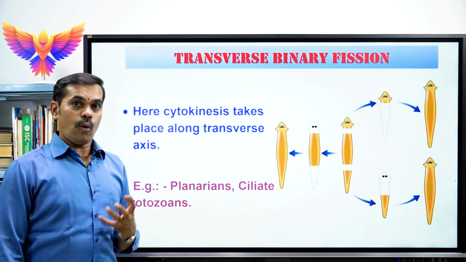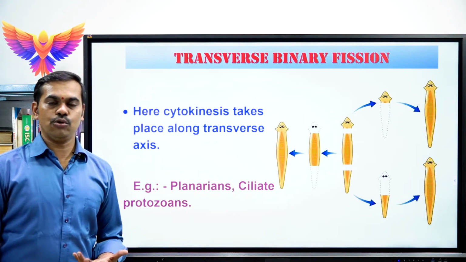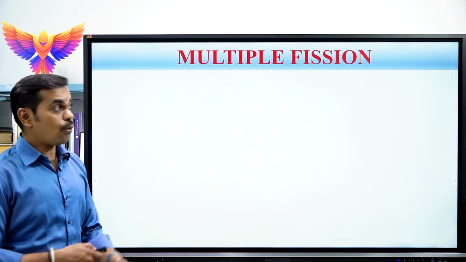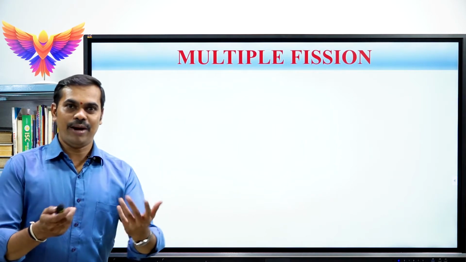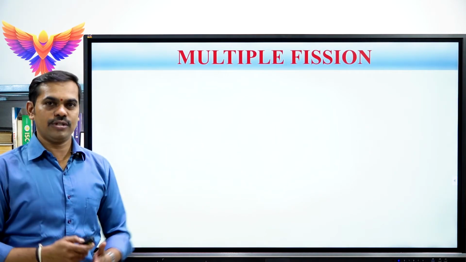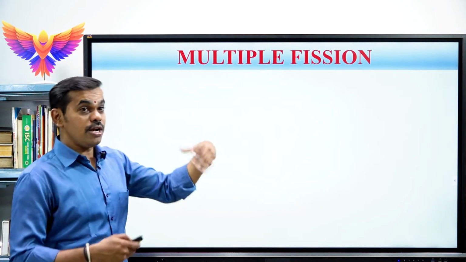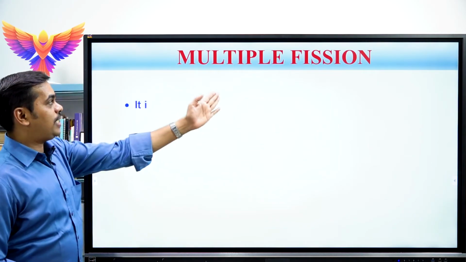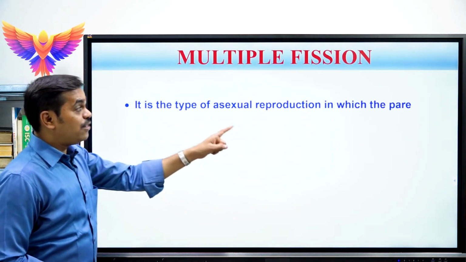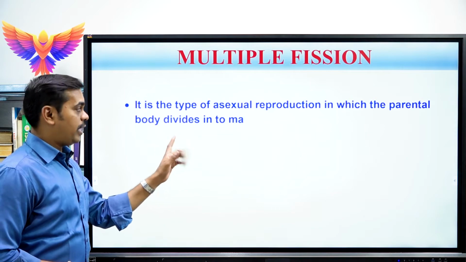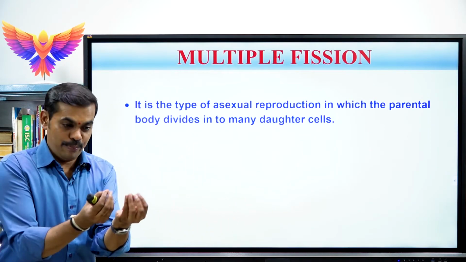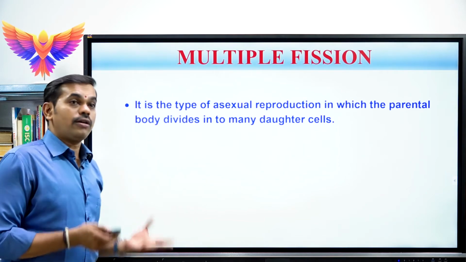So what is the next concept? Eagerly looking for the next concept. The next concept is multiple fission. Sir, what do you mean by multiple fission? In binary fission, a parental organism divides and produces two daughter cells. But multiple fission is also a type of asexual reproduction in which the parental body divides into many daughter nuclei, not two, many daughter nuclei or daughter cells.